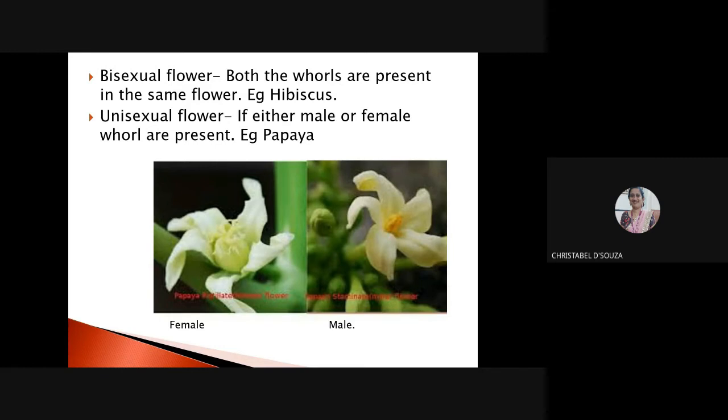So in order for fruits to be produced on the papaya plant, there has to be a male somewhere in the surroundings, so that the pollen grain is brought. If the pollen grain is not brought, male and female gamete cannot unite, right? The papaya tree cannot walk to the other papaya and say, okay, this is the pollen grain. No, it has to be taken by an agent of pollination. In the same way, even if the flower is bisexual, in order to pollinate the flower, you require an agent. Okay, we'll talk about that.